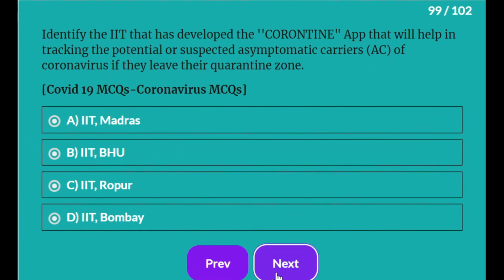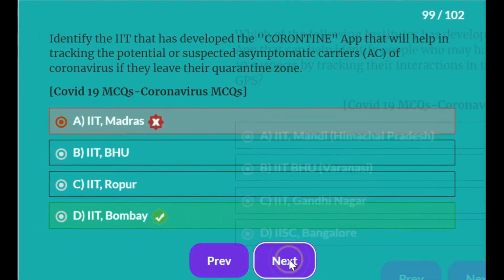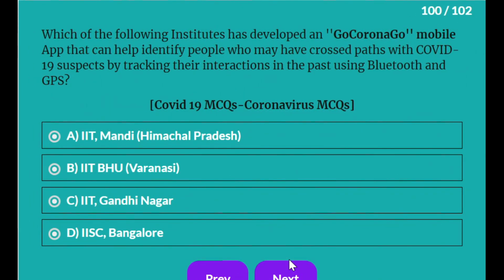Identify the IIT that has developed the quarantine app that will help in tracking the potential or suspected asymptomatic carriers of coronavirus if they leave their quarantine zone. It is IIT Bombay. Which of the following institutes has developed Go Corona Go mobile app that can help identify people who may have crossed paths with COVID-19 suspects by tracking their interactions in the past using Bluetooth and GPS? It is IISc Bangalore.